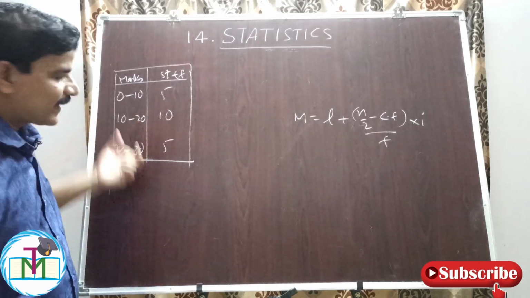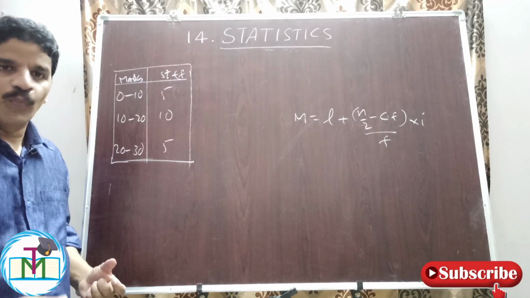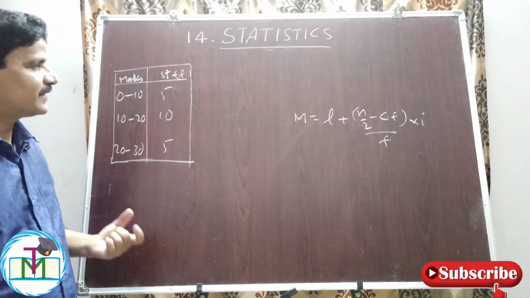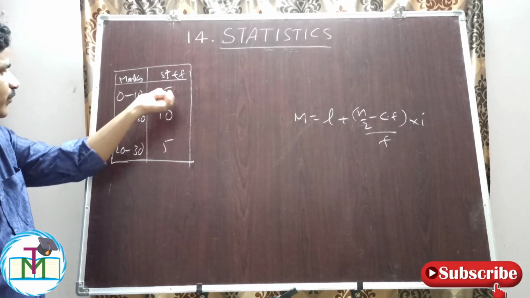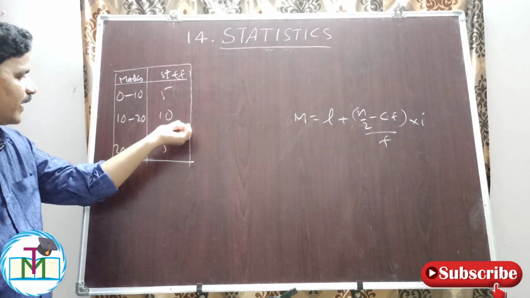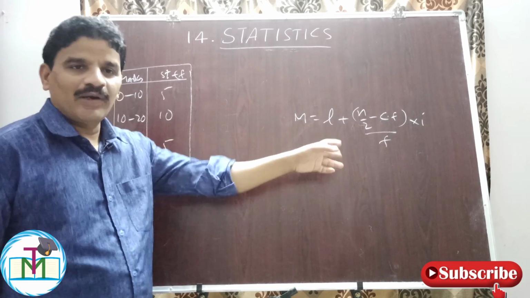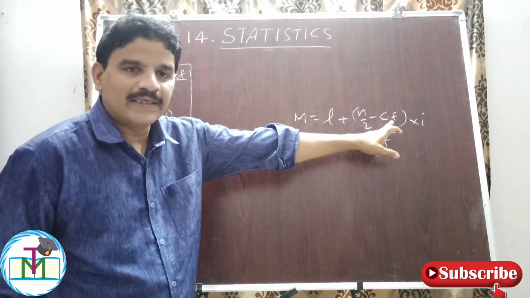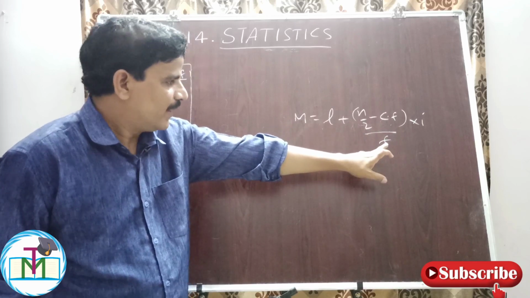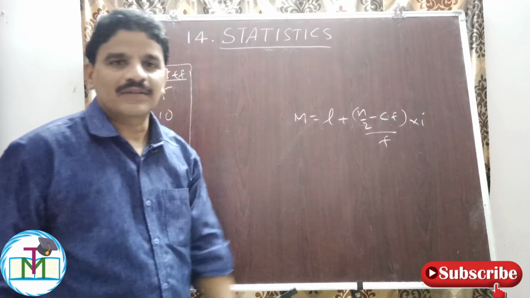So for class interval data or grouped data, how to find median? Let us see now. So here marks 0 to 10, 5 students, 10 to 20, 10 students, 20 to 30, 5 students are there. So the median formula is given by L plus (n by 2 minus cumulative frequency) by f, into i, where i means class interval.